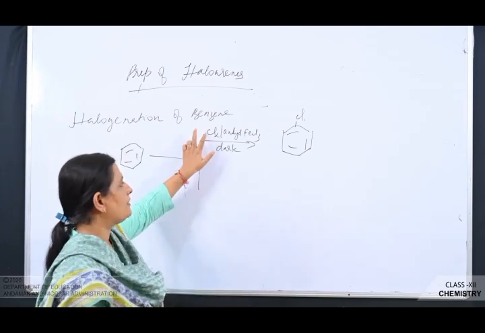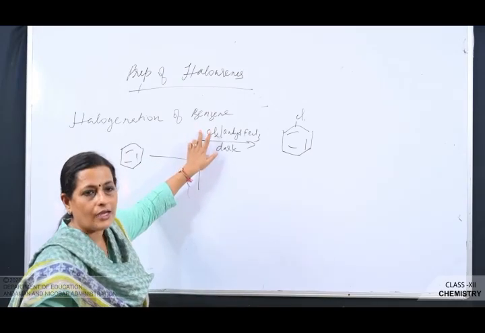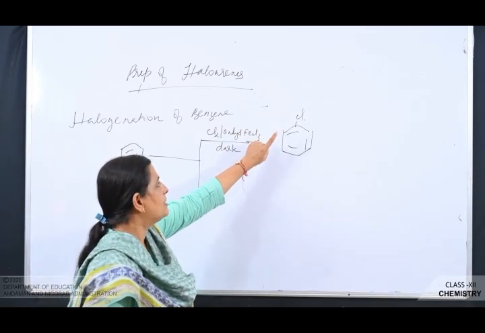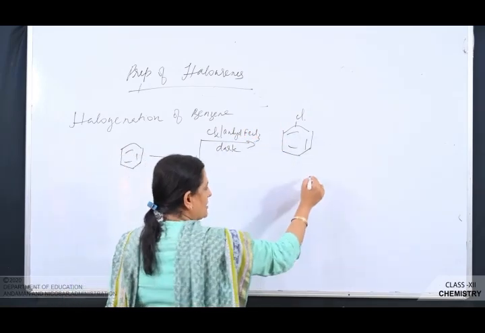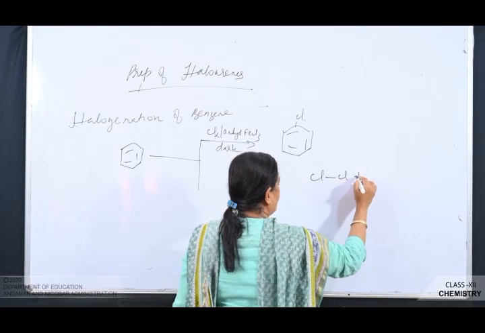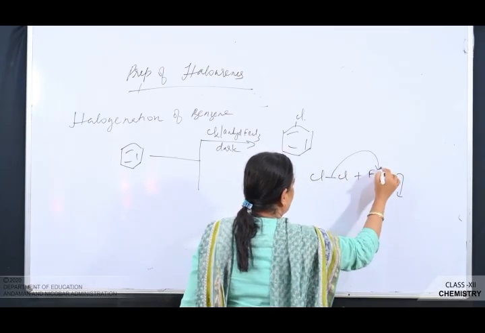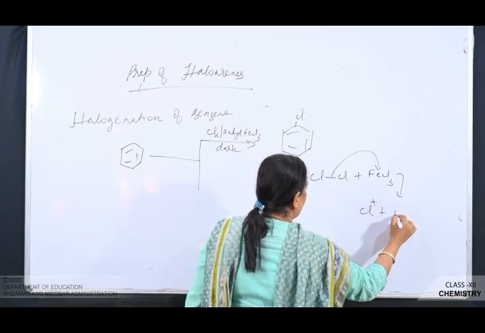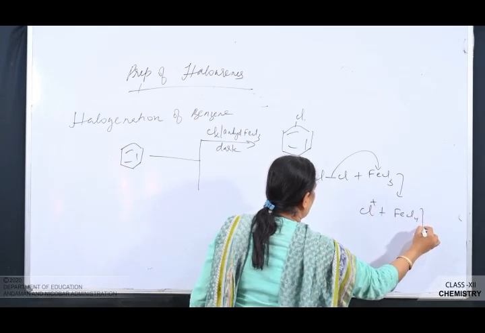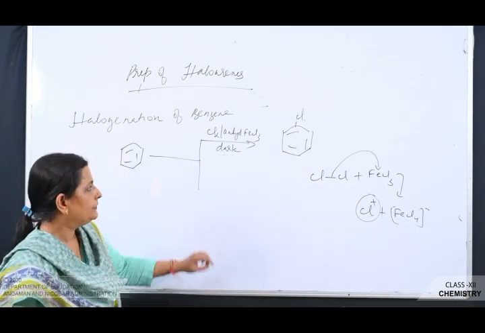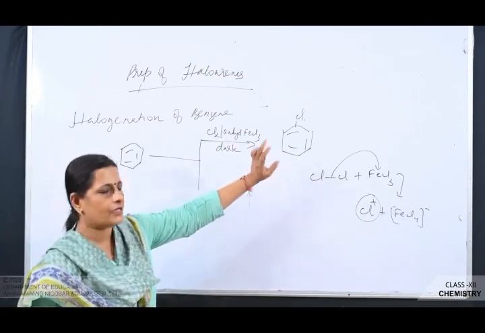What is the function of this Lewis acid here? It helps in the cleavage of the bond between the chlorine atoms. So what is the electrophile you get? Cl plus. How is the reaction actually? This you have studied last year. FeCl3 is a Lewis acid. So the bond shifts here, and you get Cl plus and FeCl4 minus. So the electrophile is produced like this. So it undergoes electrophilic substitution.